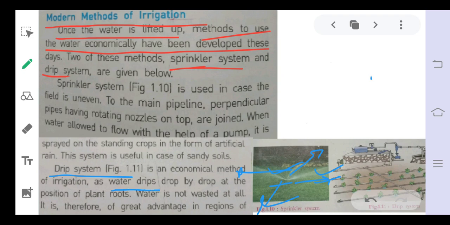You have seen when a patient is hospitalized, there are drips in which the solution enters the body drip by drip. That is the concept used in drip irrigation, where the water drips drop by drop at the position of the plant. So water is not wasted at all, and therefore it is a great advantage.